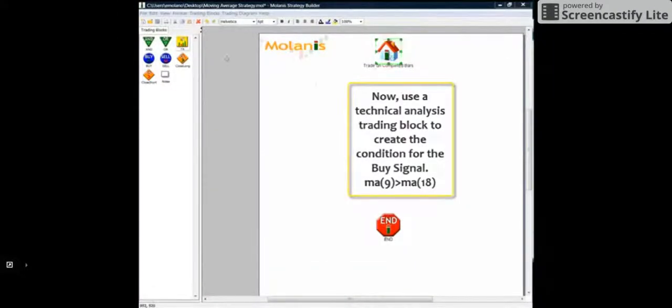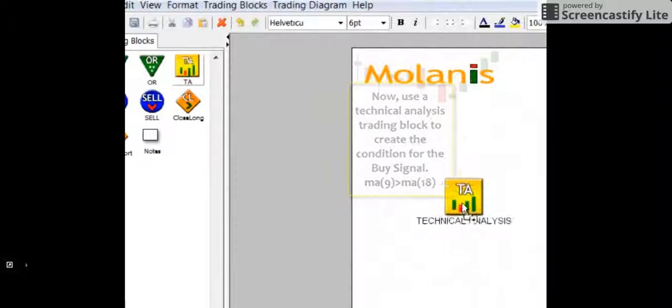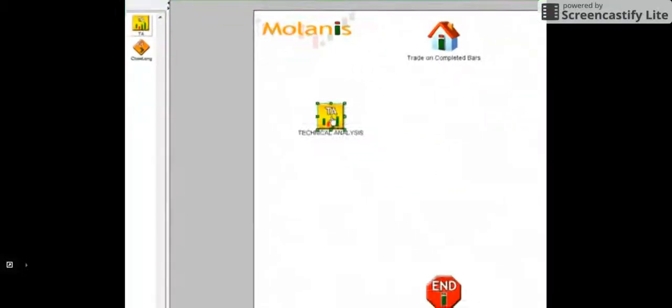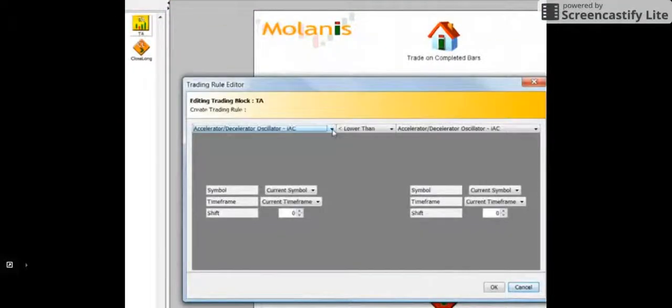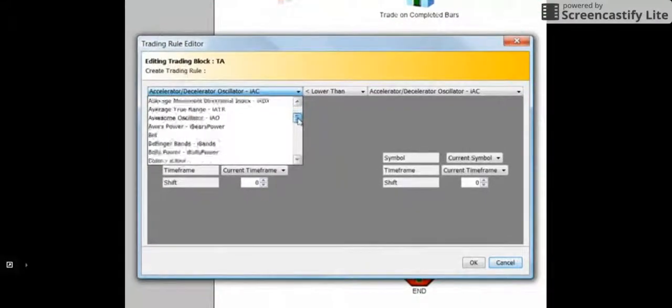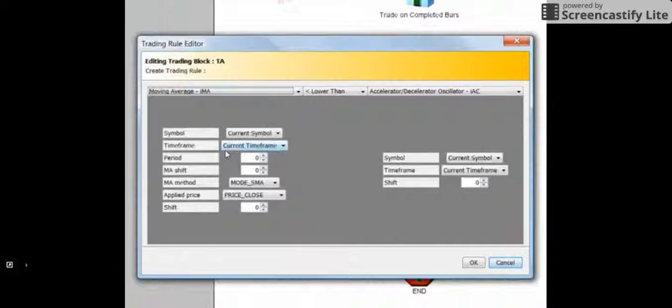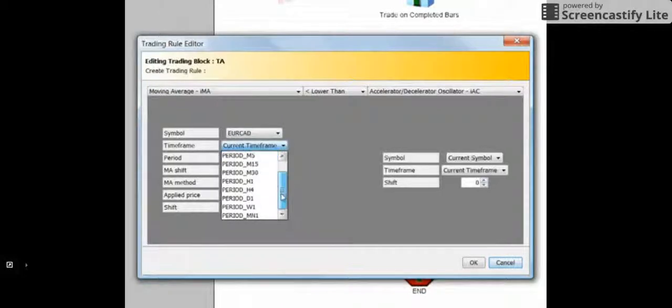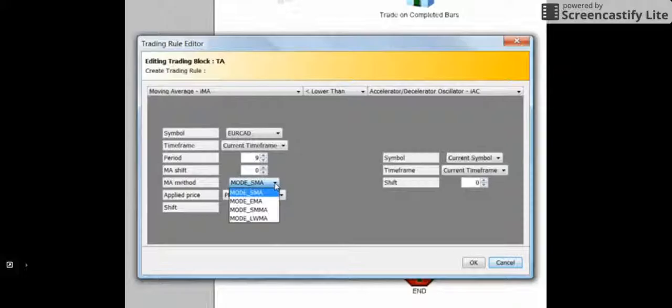Now, let's drag and drop some technical analysis icons to create the trading conditions. Just double-click on the icon to set its parameters. I am selecting the moving average indicator. Then the pair EuroCAD, and then I type 9 as the period. For the other options, I am leaving the default values.